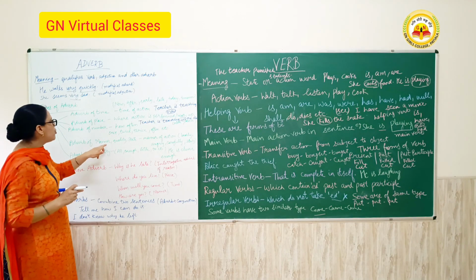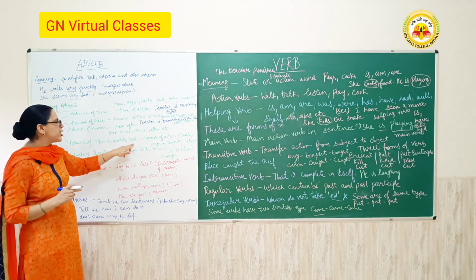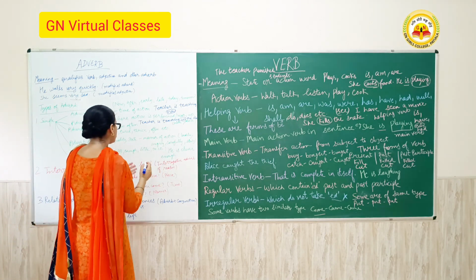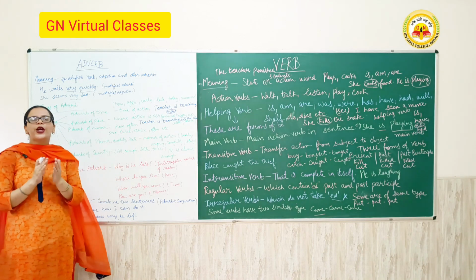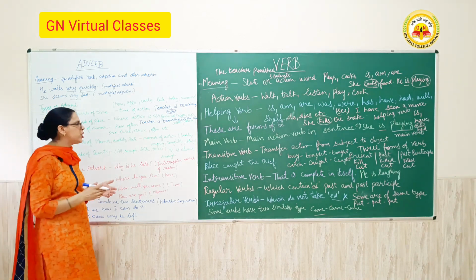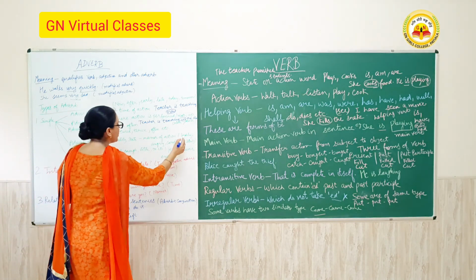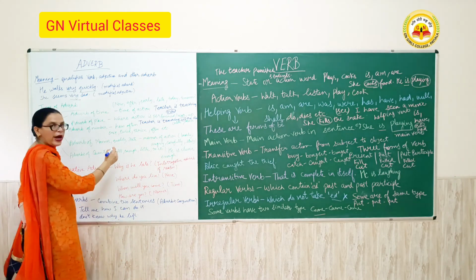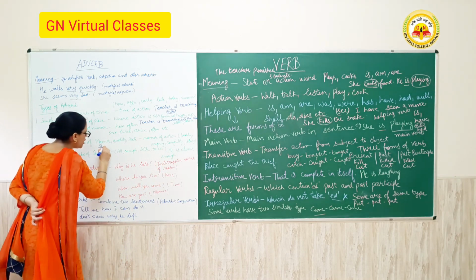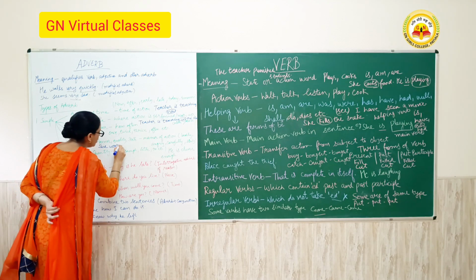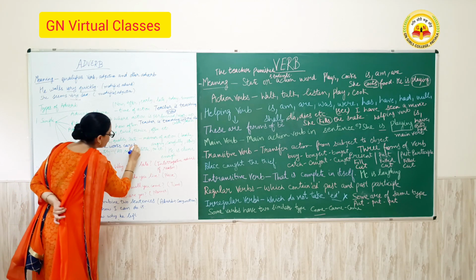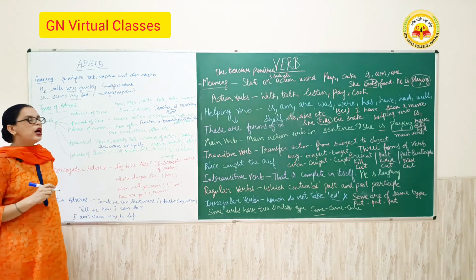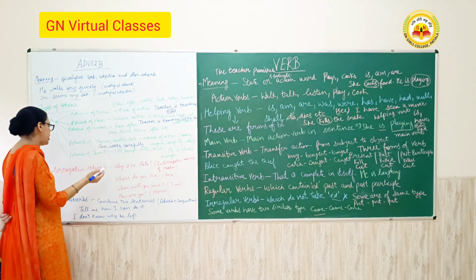Next is the adverb of manner, quality, state. It defines the manner of action, how you perform the action. Words like badly, angrily, carefully, slowly. Here I write an example. She works carefully. How is she doing work? Carefully. So carefully is the adverb of manner, quality.